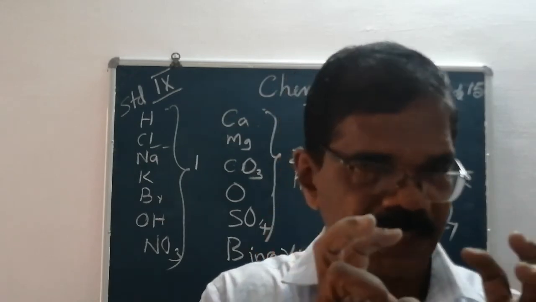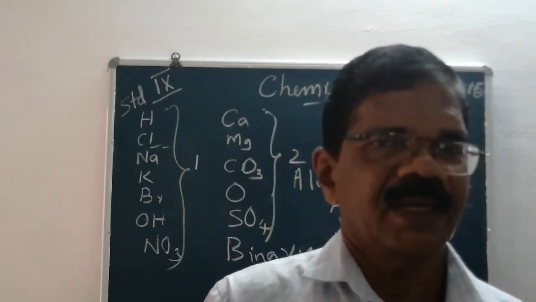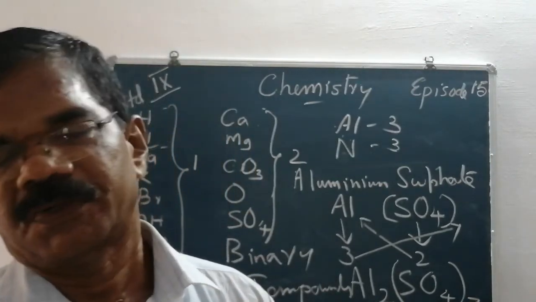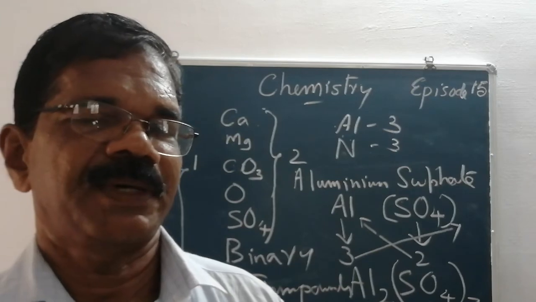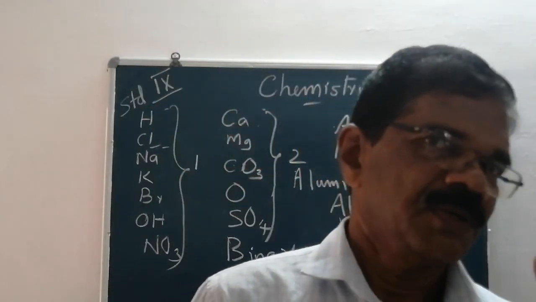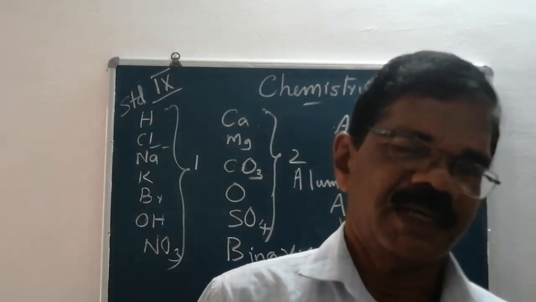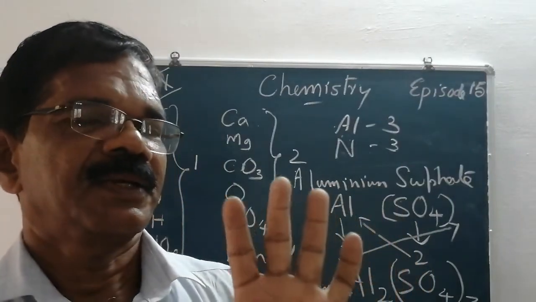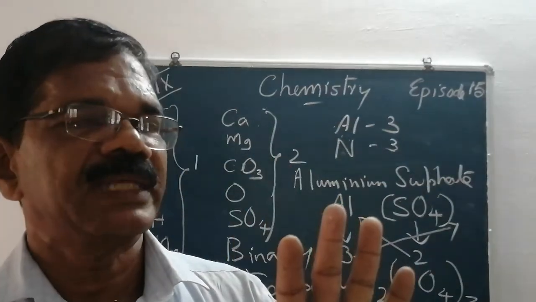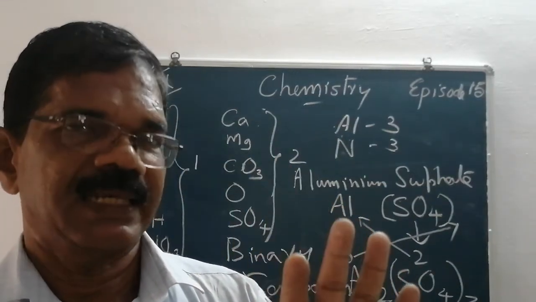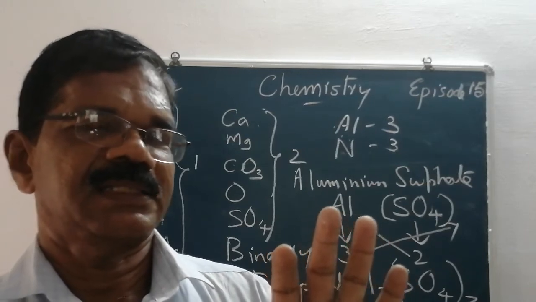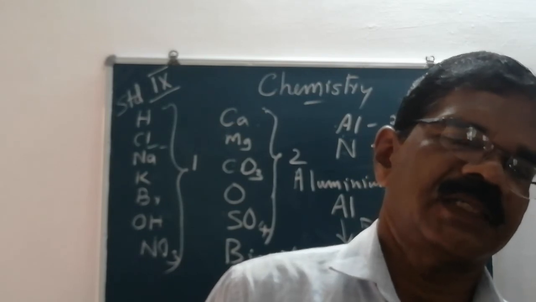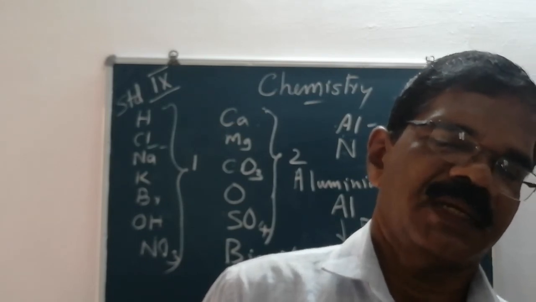You need a clear idea, not a vague idea, about writing the symbols and formula of the common compounds in our daily life and in your textbook. While you are trying to write the formula of a compound, you must know the symbol of the constituent elements or radical. For example, hydrogen H, carbon C, chlorine Cl, hydroxyl radical OH, nitrate NO3.